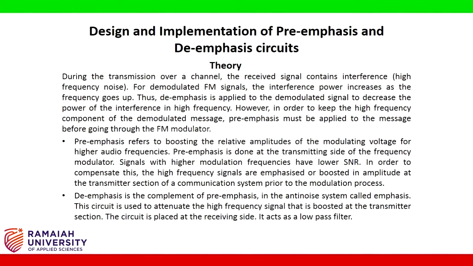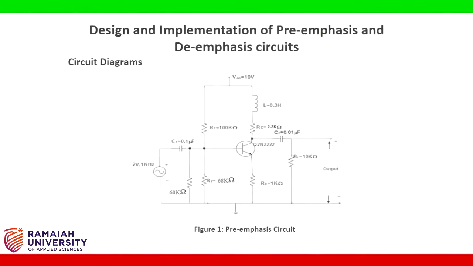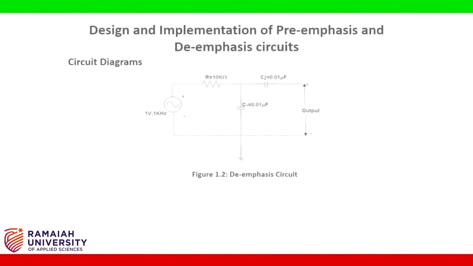De-emphasis is the complement of pre-emphasis in the anti-noise system called emphasis. This circuit is used to attenuate the high frequency signal that is boosted at the transmitter section. The circuit is placed at the receiving end. It acts as a low-pass filter. The circuit diagram for pre-emphasis is shown here. The circuit diagram for de-emphasis is shown here.